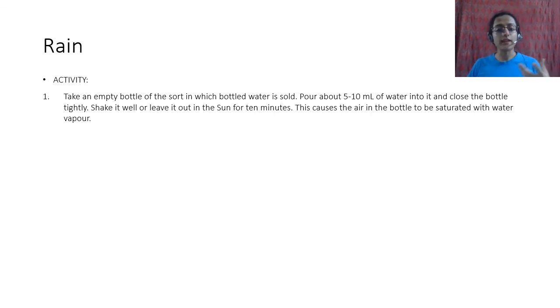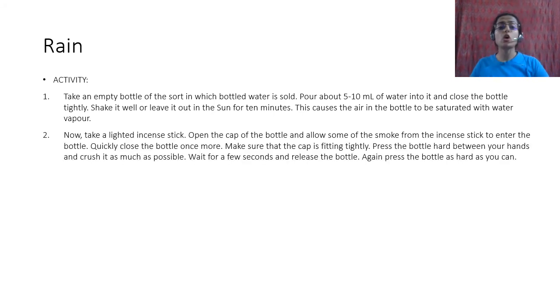Okay. And what will happen when you put it out in the sun? Because of the heat of the sun, the water starts to evaporate, and therefore there is water vapor in the bottle. Now you take a lighted incense stick, agarbatti. You open the cap of the bottle and allow some of the smoke from the incense stick to enter the bottle. Right? So the smoke will enter the bottle. Then you close it. You will have, what will you have? Water vapor and smoke in it. Okay. So now what do you do? The cap you have to fit very tightly.